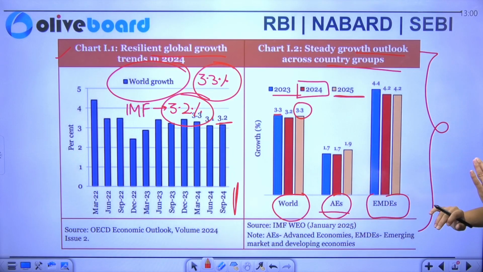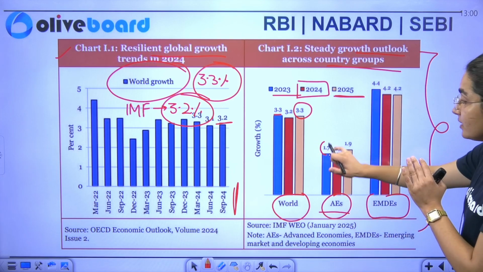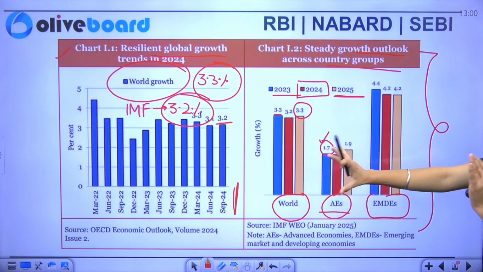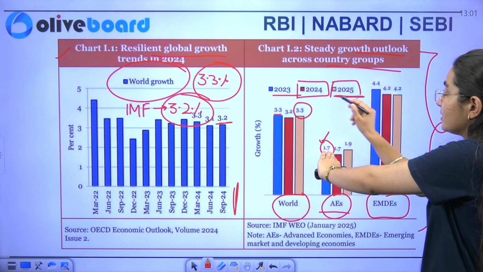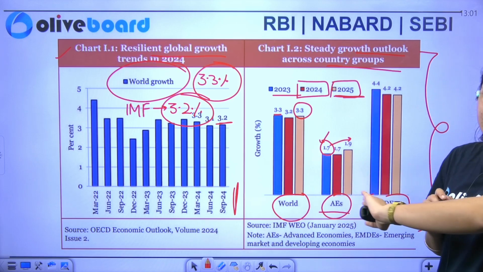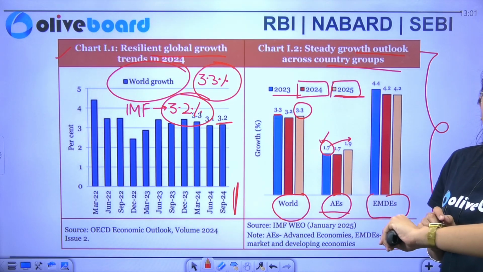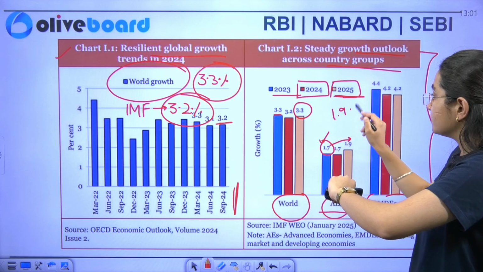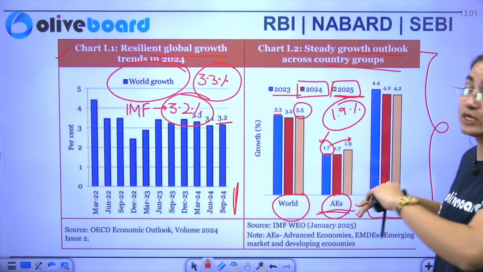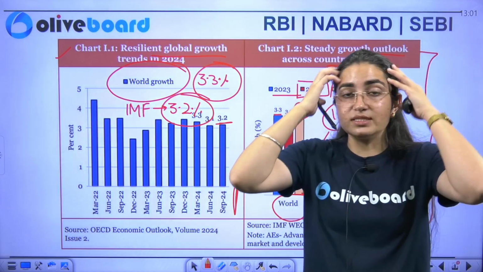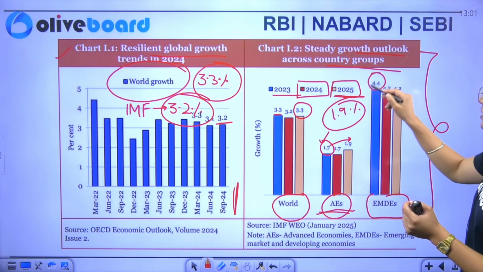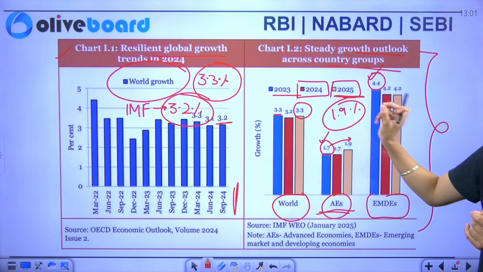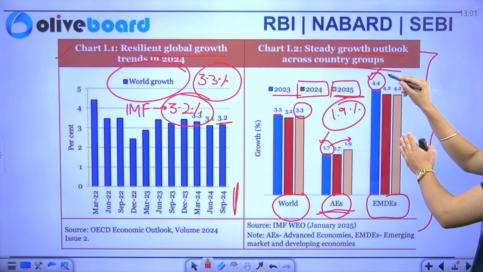Similarly, if I talk about advanced economies, in the year 2023 the growth was 1.7%. But if you compare it with 2025, there is an increase. It has come up to 1.9%. This we are talking about advanced economies, basically the developed economies. Now, if I talk about your emerging markets and developing economies, in 2023 the growth performance was 4.4%, but there is a dip here.